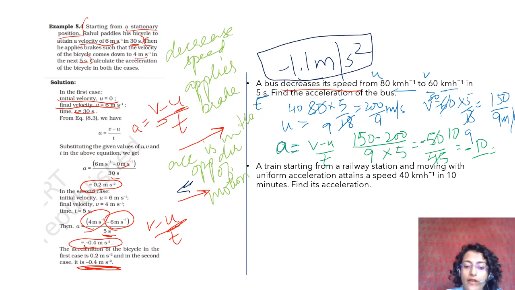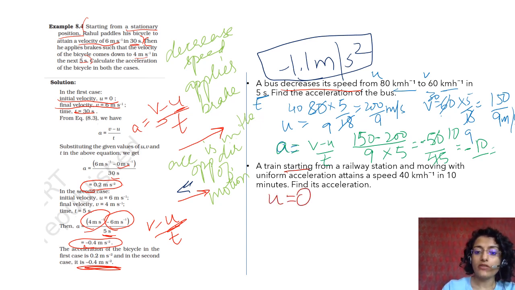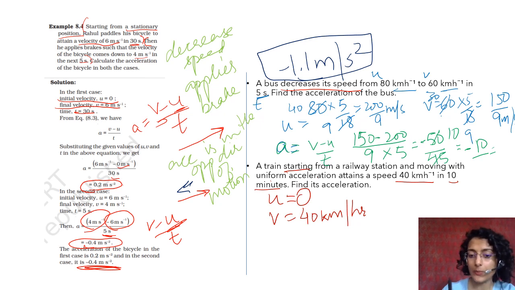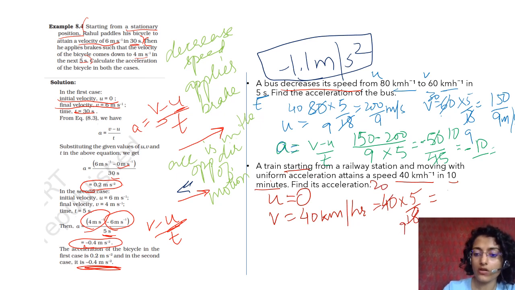ठीक है? Then you have the next question. A train starting from a railway station. Starting means initial velocity is 0. And moving with uniform acceleration attains a speed of 40 km per hour. So V is 40 km per hour in 10 minutes. What we can do is, we convert everything into meter per second. 40 km per hour will be 40 into 5 by 18 is equal to 100 by 9 meter per second.